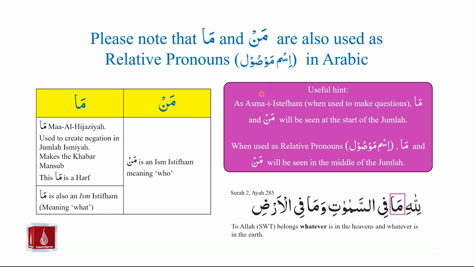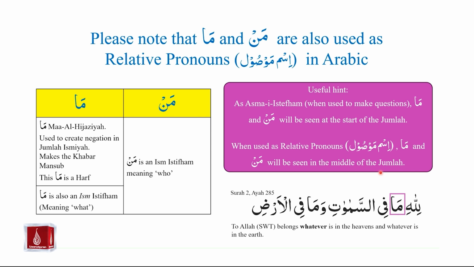As asma istifham, when ma and man are used to make questions, they will always be seen at the start of the jumla. However, when ma and man are used as relative pronouns, when ma is used as ism mawsul or man is used as ism mawsul, it will always be seen in the middle of the jumla. It won't be seen at the start.